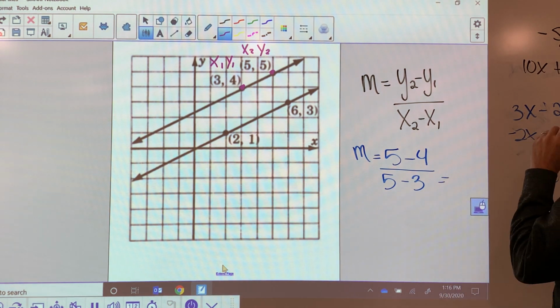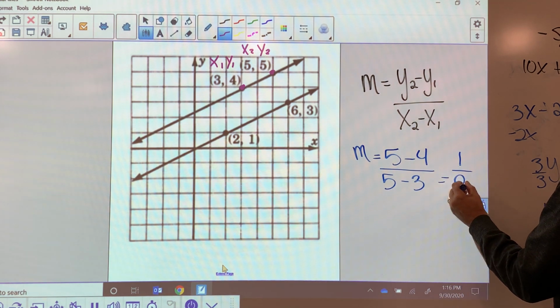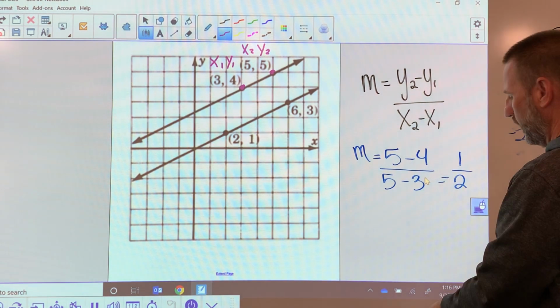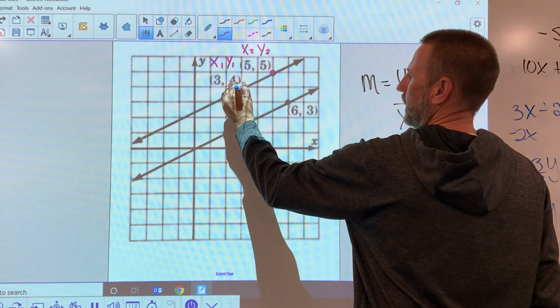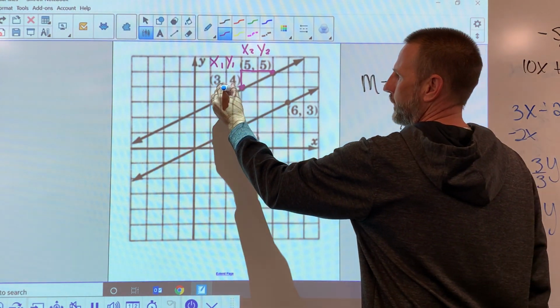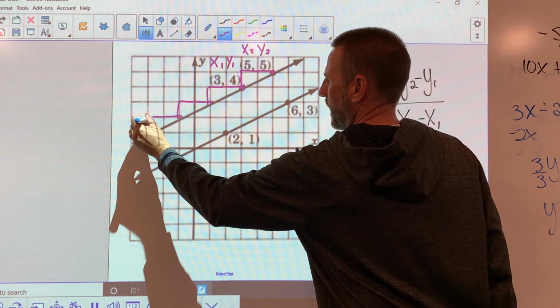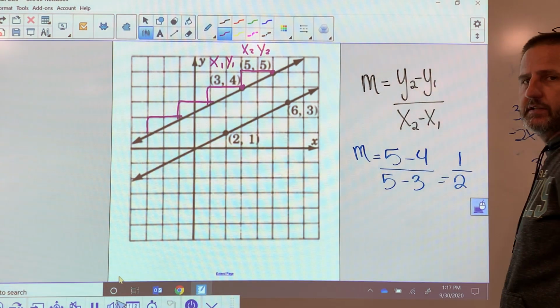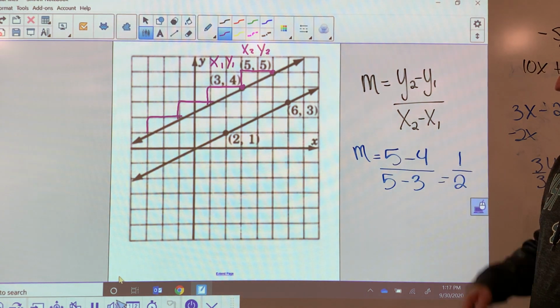Okay, so 5 minus 4 is 1, and 5 minus 3 is 2, and it's telling me the slope is 1/2 if I use the numbers. Well, let's check that on the graph. Rise 1, run 2. Well, sure enough it is. And if I go back 2, down 1, back 2, down 1, all the way across the page, it looks like that slope is really the right slope. It's 1/2. So what's up with the second one though?